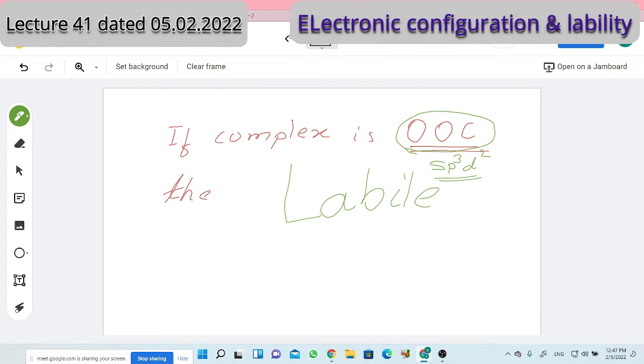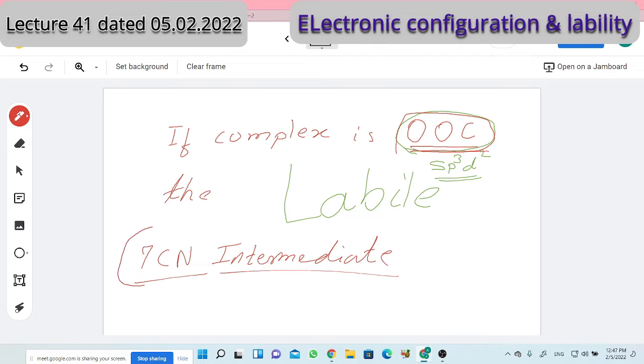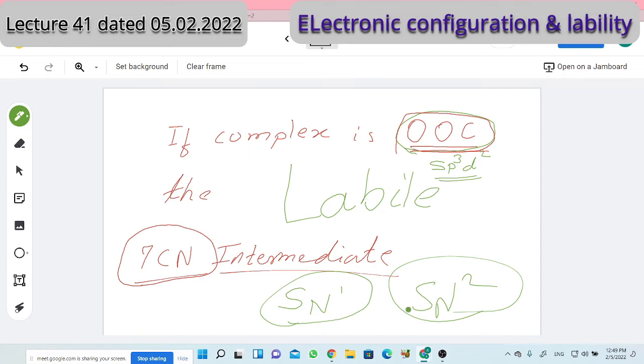Let me discuss one by one. When sp3d2 is the hybridization for octahedral, then in order to obtain a 7-coordinated intermediate, where does this 7-coordinated intermediate occur, in the SN1 mechanism or the SN2 mechanism? Could you understand what I am saying? In the dissociative mechanism or in the associative mechanism? Associative. So the 7-coordinated intermediate occurs in the SN2 mechanism.